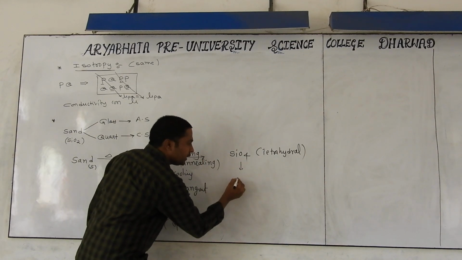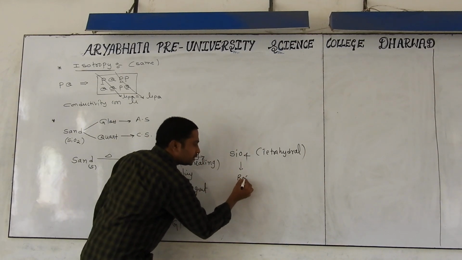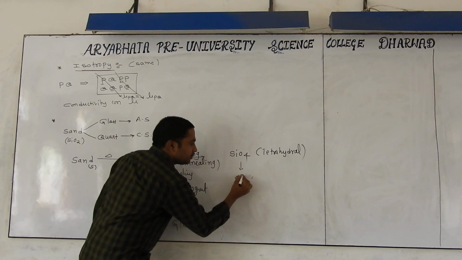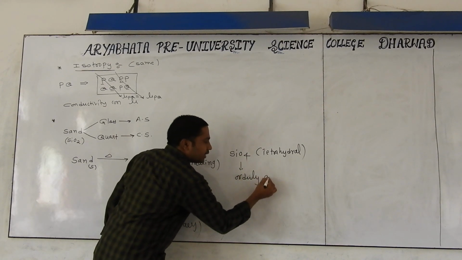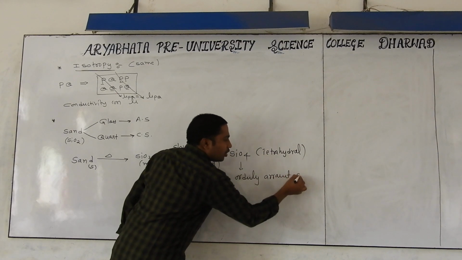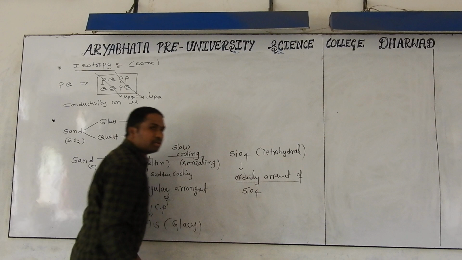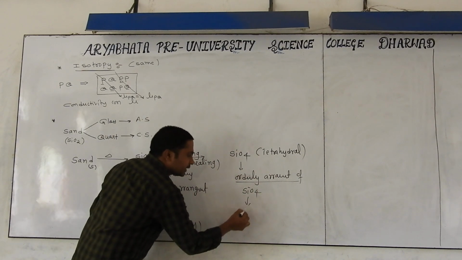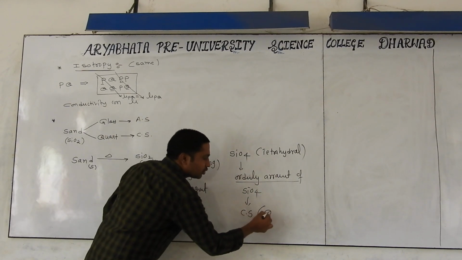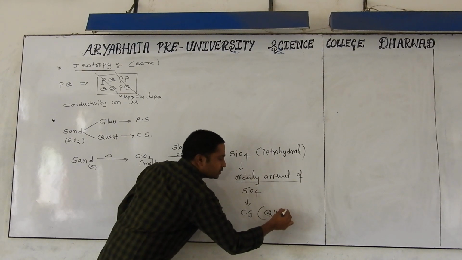That's why it has a regular, orderly arrangement of SiO4 units. An orderly arrangement of solids is called which one? Crystalline solids. That is what we call quartz.